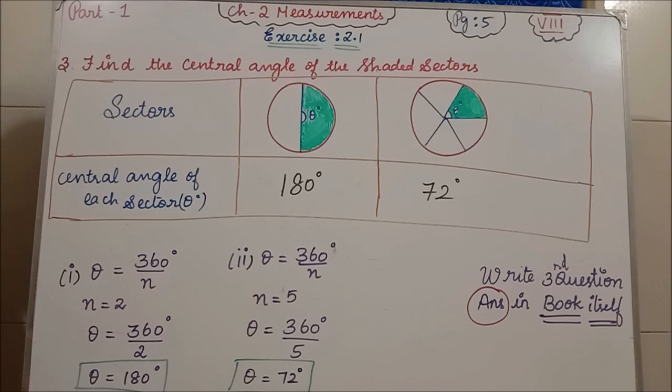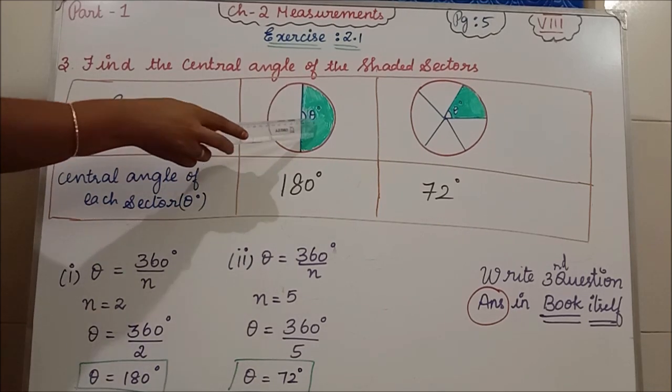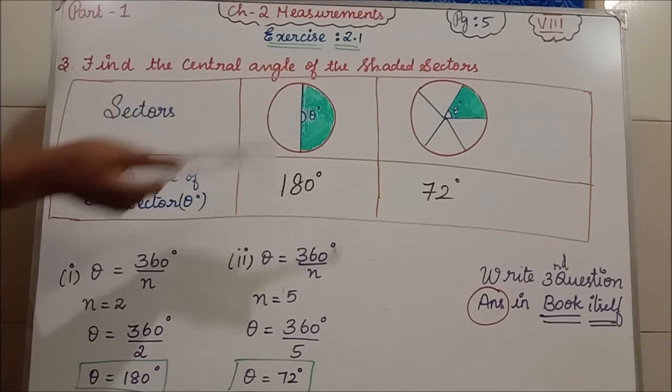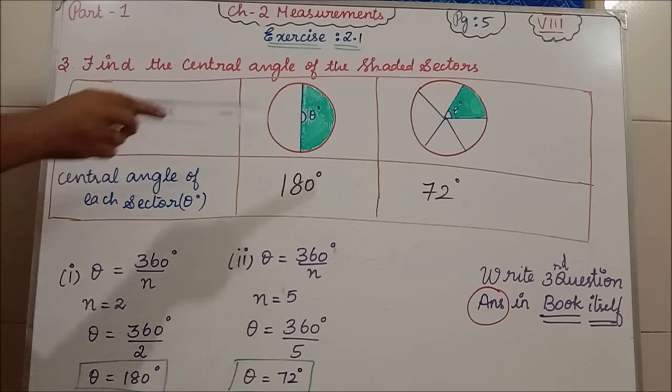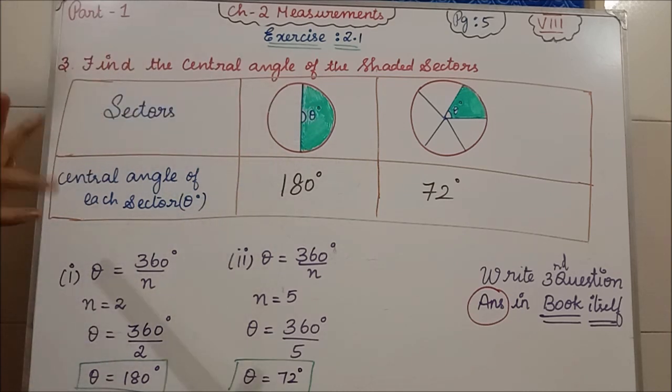This indicates theta. Theta is nothing but angle. Okay, theta is equal to 360 degree divided by n. So here how many parts has it divided into? How many sectors has it divided into? 1, 2. So n is equal to 2 we have to write. Here 1, 2. Only 2 parts it has divided. So n is equal to 2.